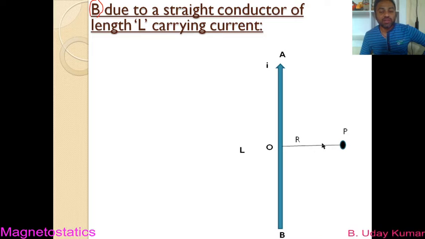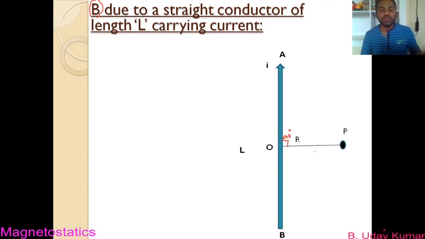So please check it out: capital R is the perpendicular distance of the point P from the current carrying wire. That means the angle between the current carrying wire and capital R will be 90 degrees.